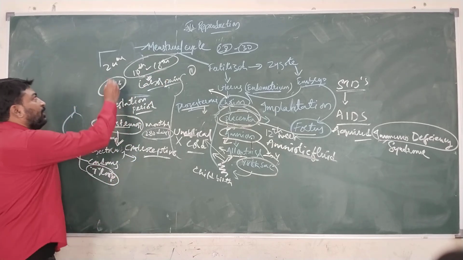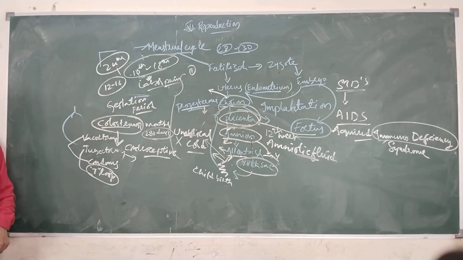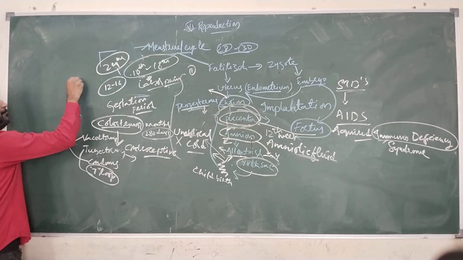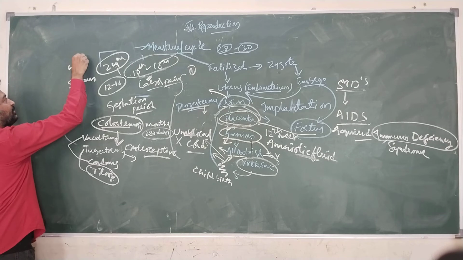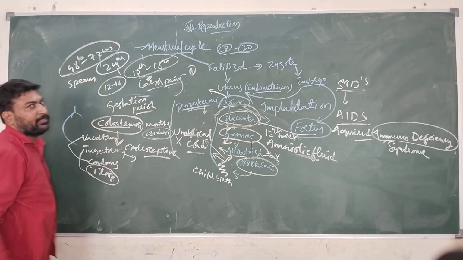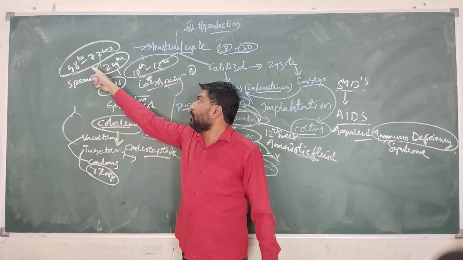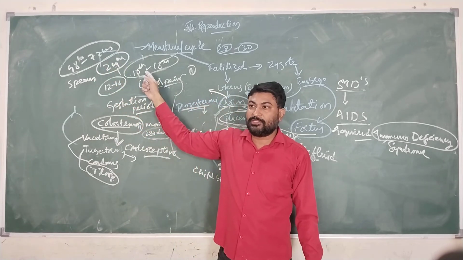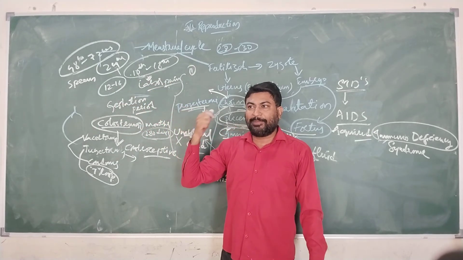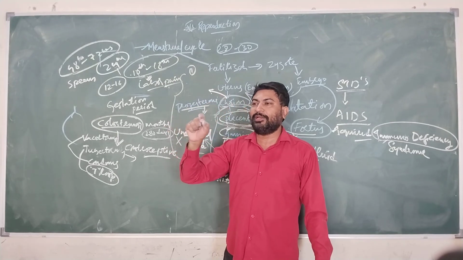And one more important thing: I told you the lifespan of the ovum inside the female reproductive system is 24 hours. For sperm, it is around 48 to 72 hours inside the female reproductive system. It waits for the ovum to be released. Once the ovum is released, the acrosome will penetrate into the ovum. The ovum is circular in shape, and the sperm will penetrate into the ovum and release its nucleus.